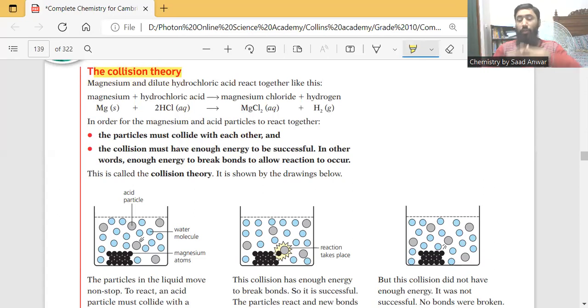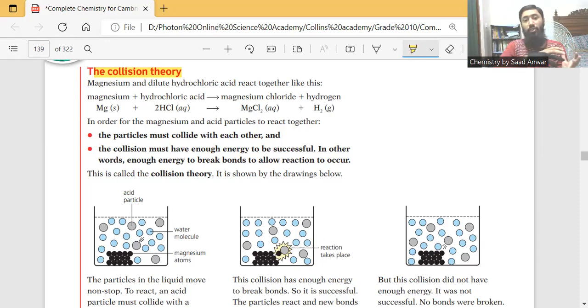Guys, remember, when a reaction is taking place, reactant molecules come close together and collide with each other. When reactant molecules collide, they will be able to convert into product. If there is no collision between reactant molecules, then it is not possible for them to transform into product.